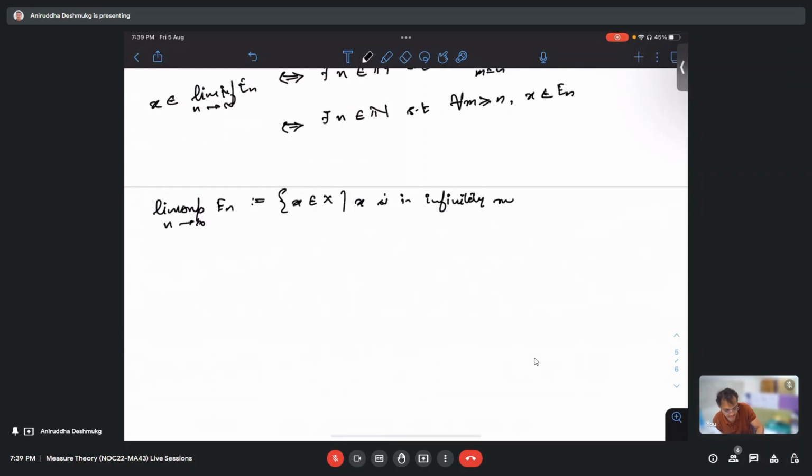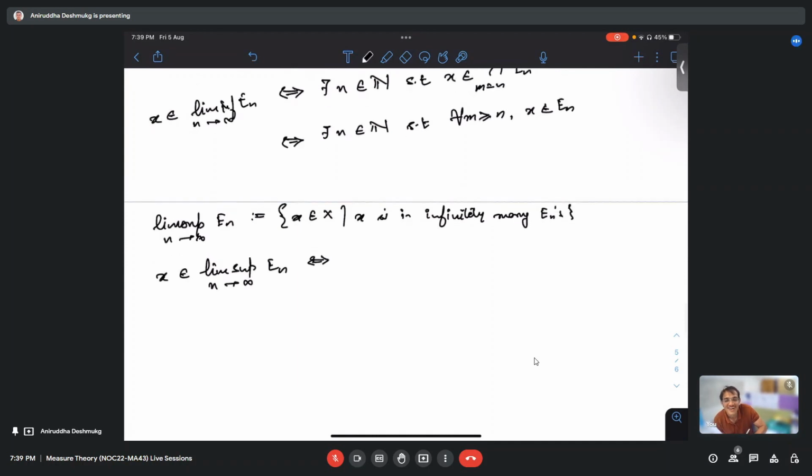Yes, yes. So limit again is the same thing, because no, I could not understand. Could you repeat? I was saying that lim inf will be a subset of lim sup. Like in real numbers, we have that lim inf is less than or equal to lim sup. So here it will be. That will come to later. Okay, but yeah, you are correct. Whatever you are saying is correct, but we will come to it later.